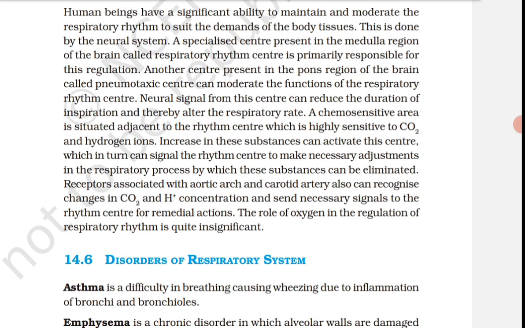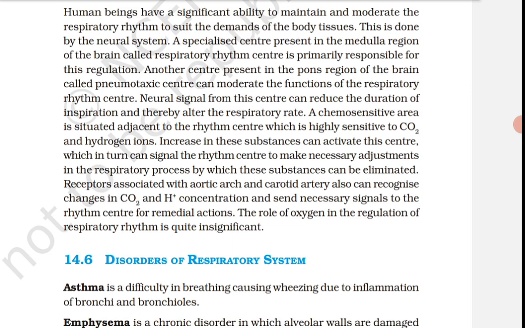Asthma is a difficulty in breathing causing wheezing due to inflammation of bronchi and bronchioles. Next is emphysema, a chronic disorder in which alveolar walls are damaged, due to which respiratory surface is decreased. One of the major causes of this is cigarette smoking.